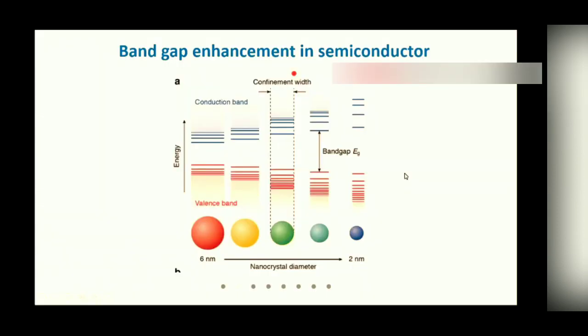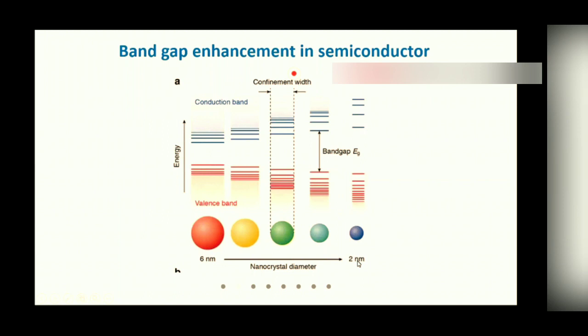So now let us discuss the effect of quantum confinement in the case of semiconductors. As we have discussed, the band gap of the semiconductor enhances due to reduction in size. Here you can see that when the size gets reduced, the band gap enhances. These sizes are typical values.